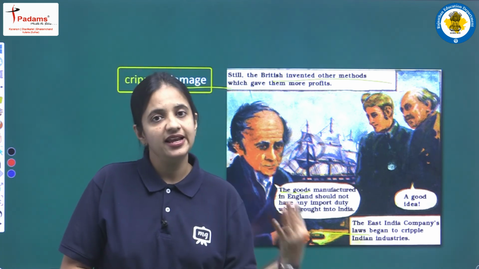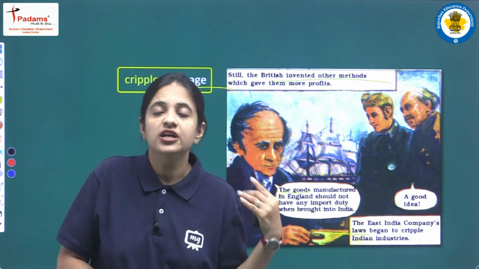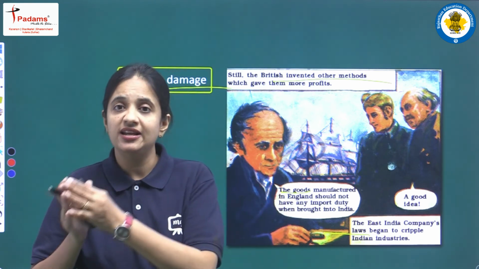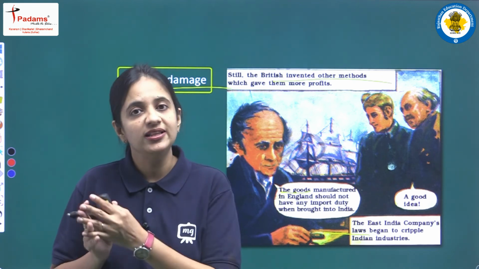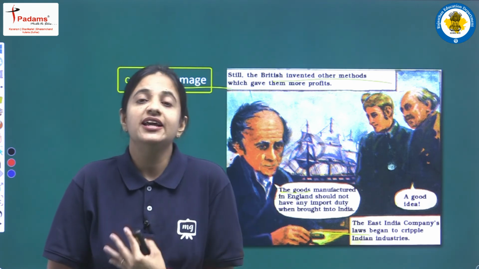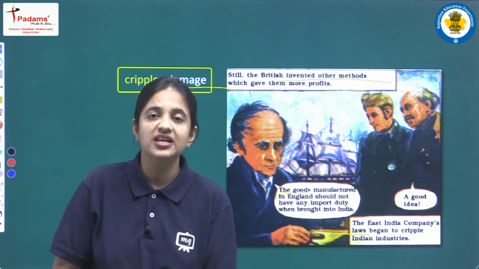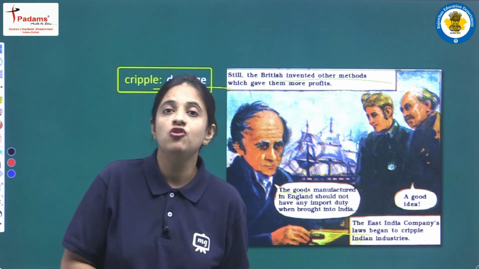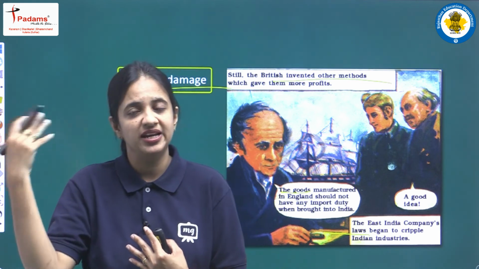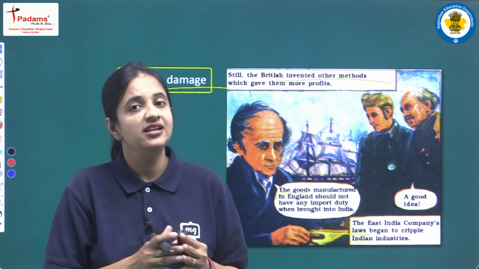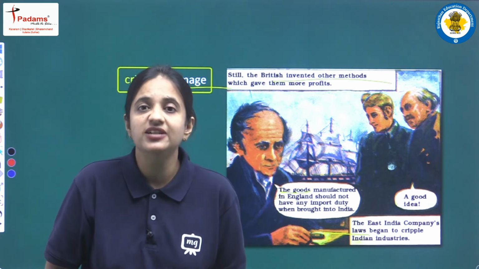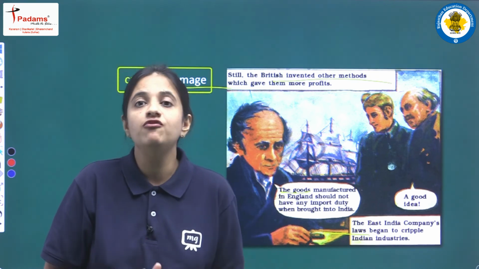Because in the Indian market a lot of British stuff was there that was much cheaper comparatively to Indian stuff, and because of that all the people were buying British stuff, and finally the Indian industries, the Indian companies, were facing a lot of loss. So Britishers were earning more and more money, and Indian farmers, Indian businessmen, Indian industries were facing a lot of damage and loss.